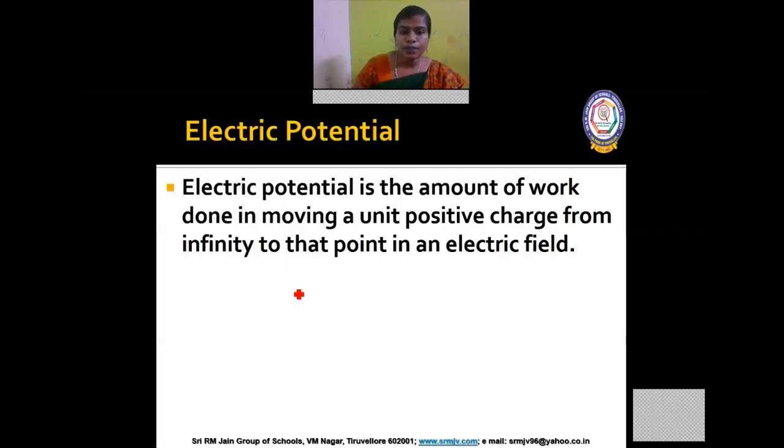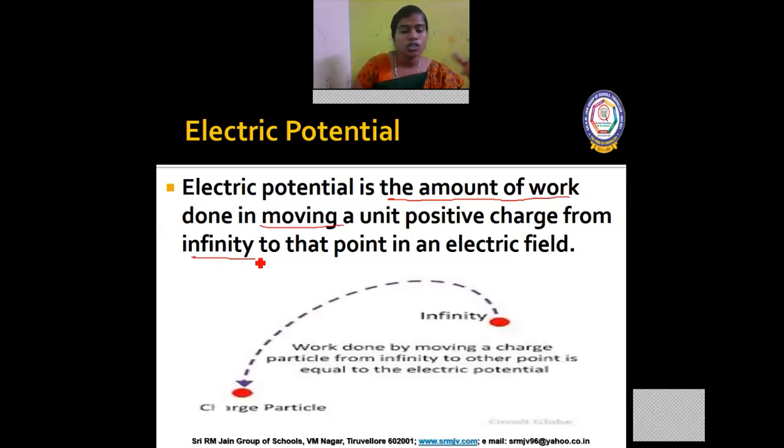So, electric potential can be defined as the amount of work done in moving a charge from infinity to a particular point. So, charge is moving from where to where? From infinity to a particular point. It will not move simply. Some work will be done to move. So the work done to move a charge from infinity to a particular point, we call electric potential.